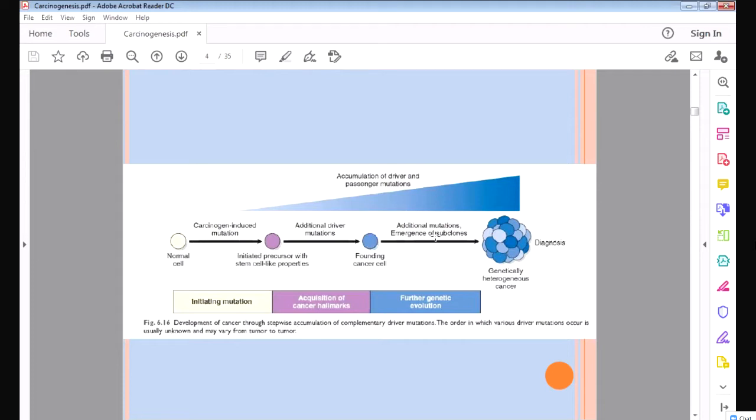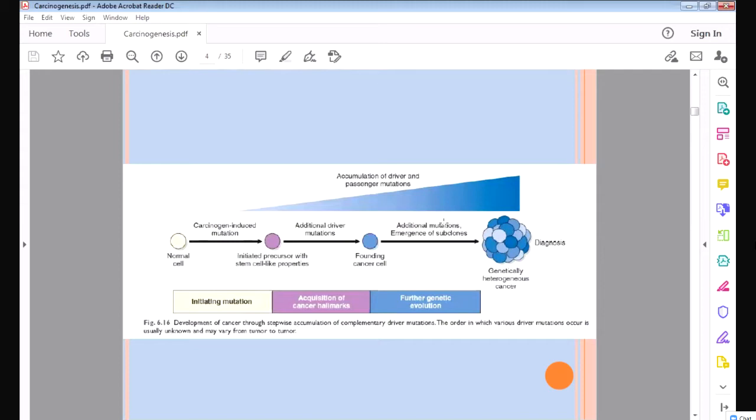Then another gene is damaged, then this cancer cell will multiply and it will form a mass. This mass is called cancer. So you can see multiple genes are damaged, not one gene. One gene is damaged, it will convert into this type of cell. Then another gene is damaged, it will convert into a founding cancer cell. Then another gene is damaged.